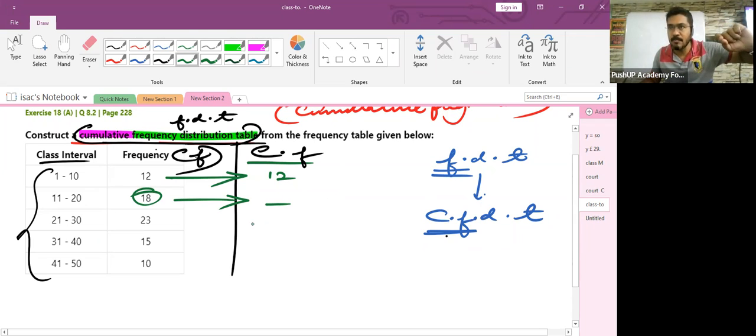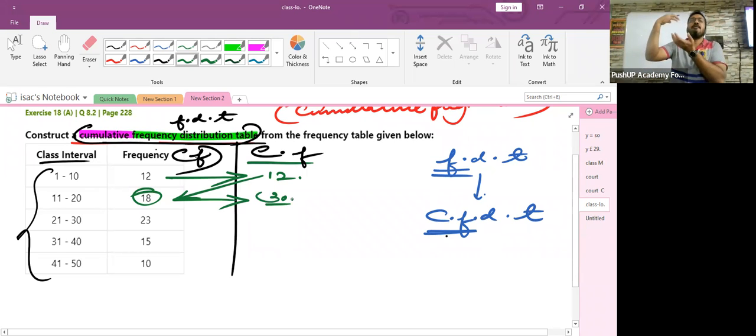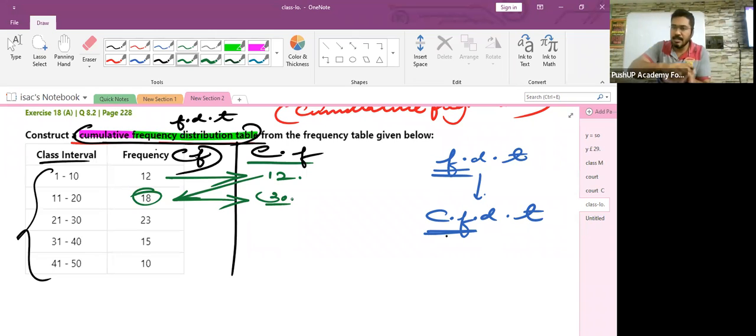Remember, cumulative means piling up of frequencies. Already in the first class interval, 12 was there. For the second class interval, already 12 was existing plus 18 in the second class interval. How much is 12 plus 18? 30. You piled up the frequency of the first class interval and the second class interval.